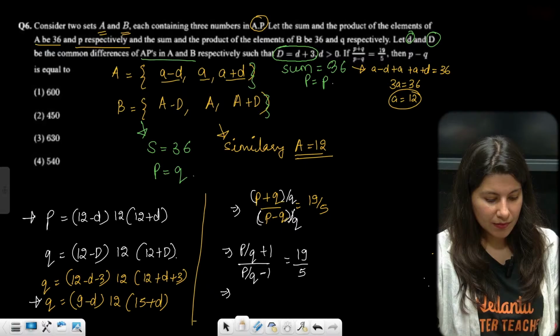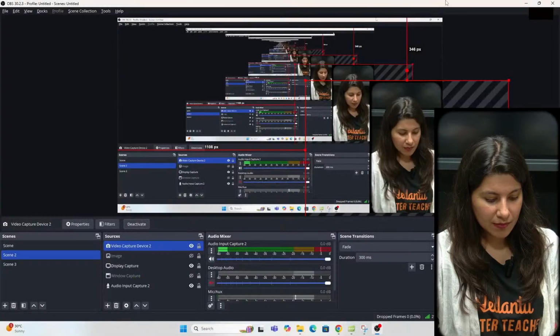Divide. Okay, let me take the next page. What is happening today?